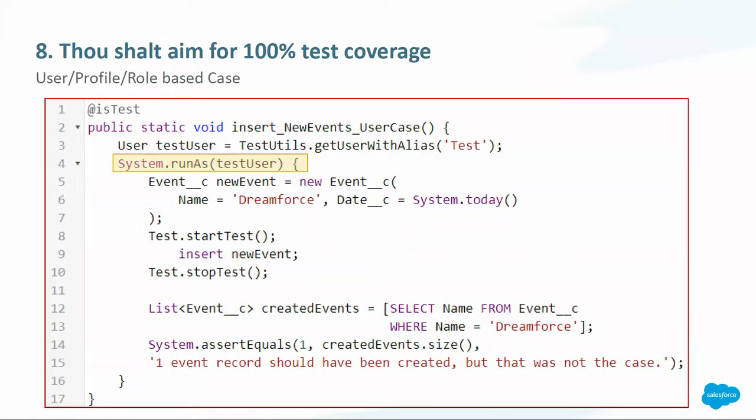And the last case of test that we can use is the user profile or role. Salesforce provides a very useful method from the System class, that is runAs. If you send a user with a different profile, everything inside the brackets is going to be executed in the context of that user. So in this case, I am creating a test user that has a different profile. I do the same exercise of creating an event, inserting it, and asserting that this is still correct for that user to be able to insert the object.